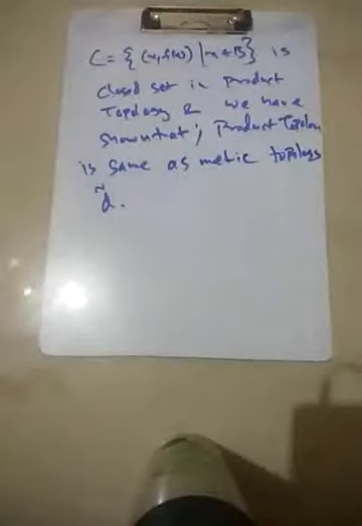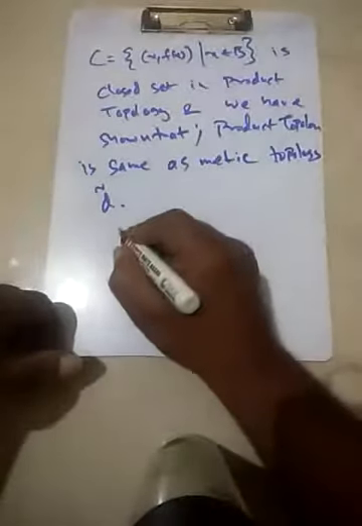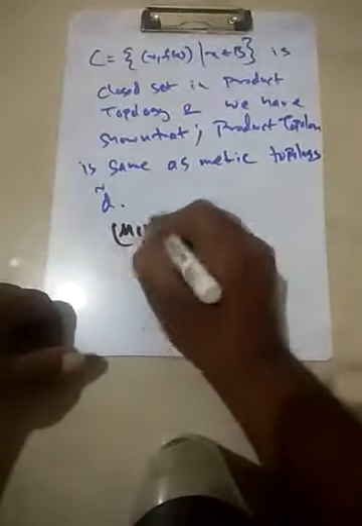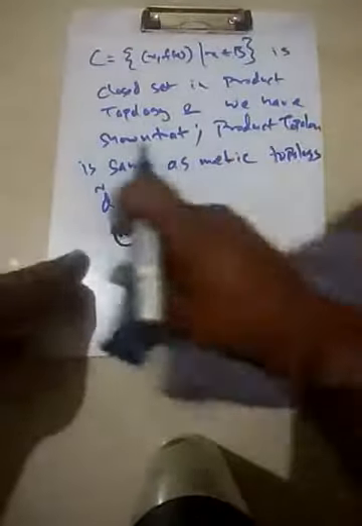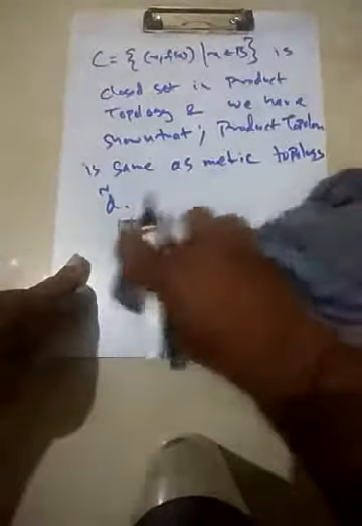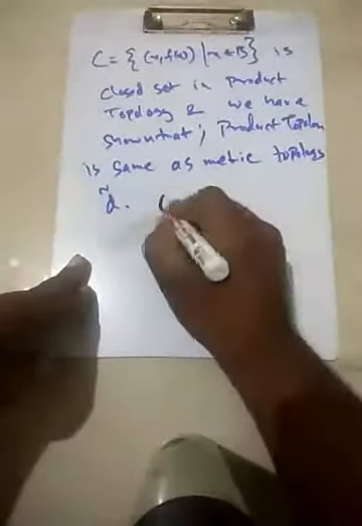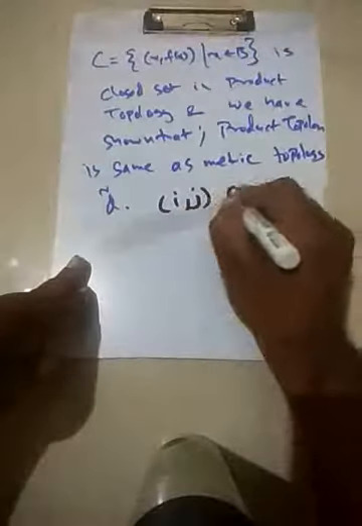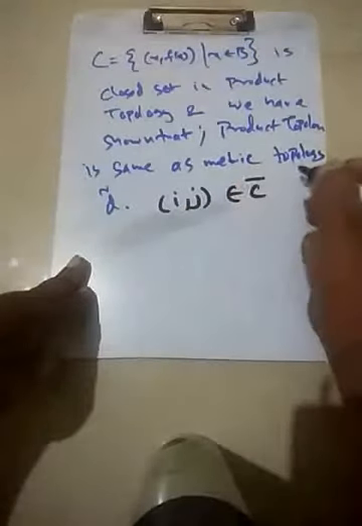So if you take a limit point, maybe say of the set C, so (I, J) belongs to C bar.